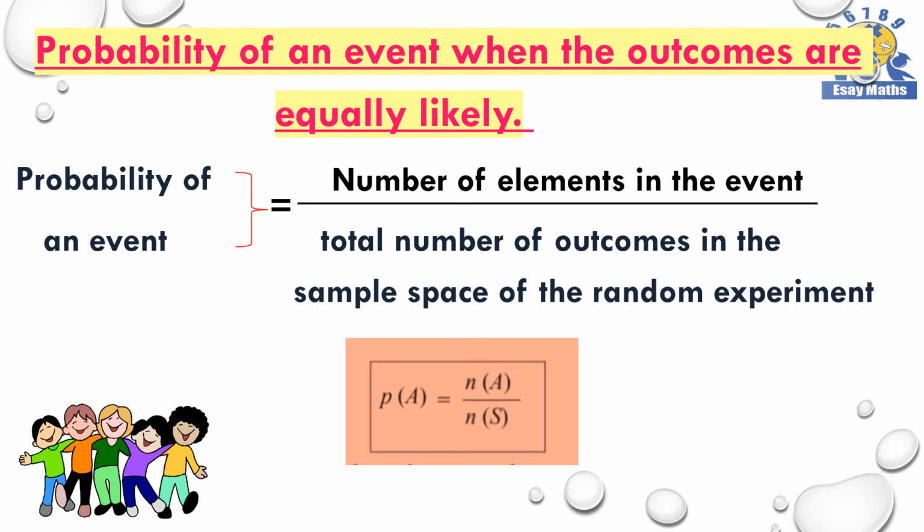If we are considering the event A, the probability of A, we can represent as P(A). To represent probability, we can use the letter P. So, P(A) is equal to n(A) divided by n(S). n(A) means the number of elements in the set A. n(S) means the number of elements in the sample space.